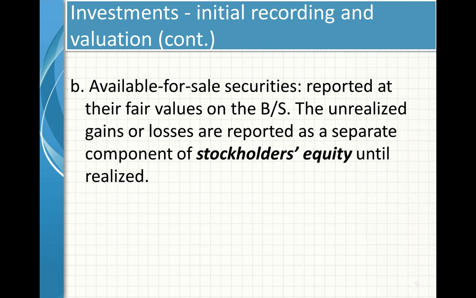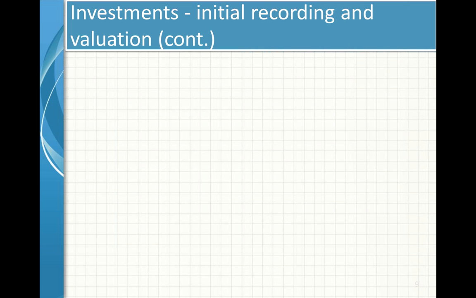Unrealized gain or loss should be reported as a separate component in your retained earnings, and that should go to stockholders funds, also called shareholders equity. Why? Because the share value may decrease in the future. Therefore, until then it should be kept in a separate account, called a separate component in shareholders equity.